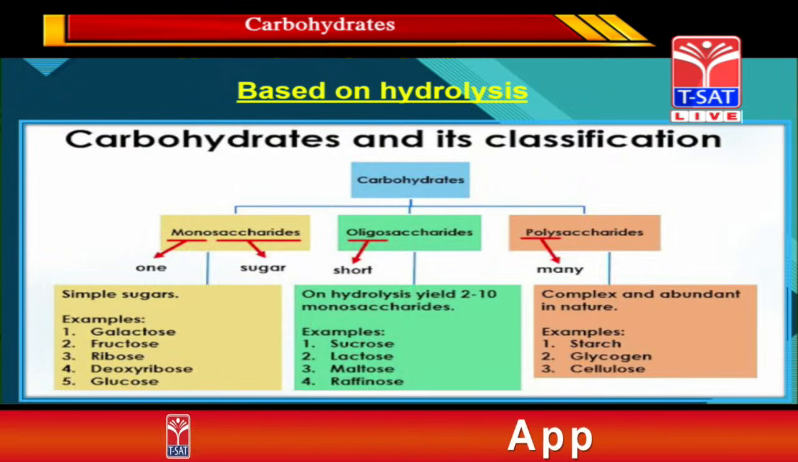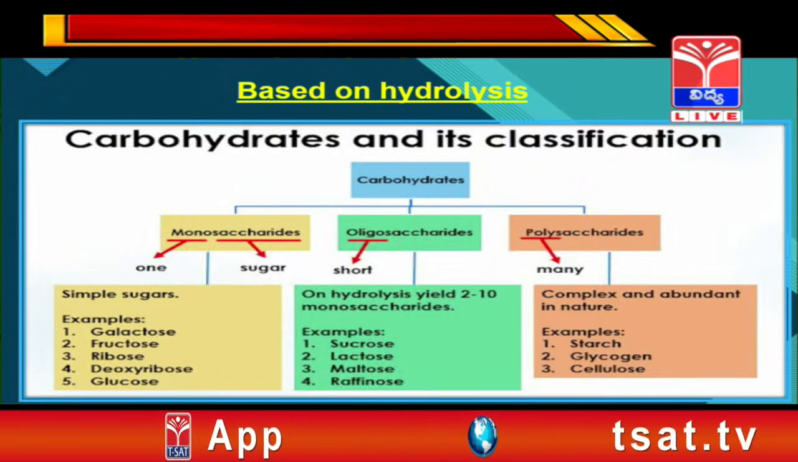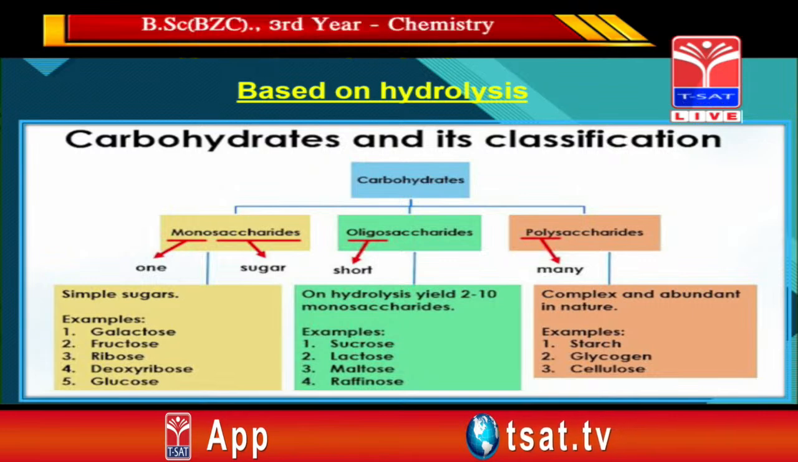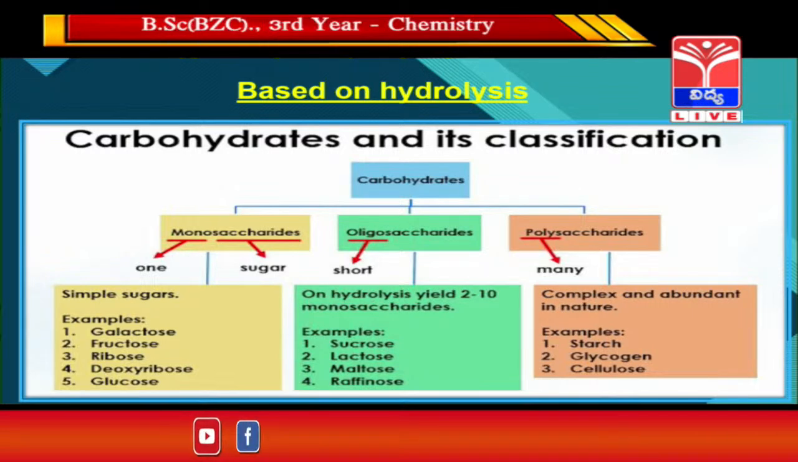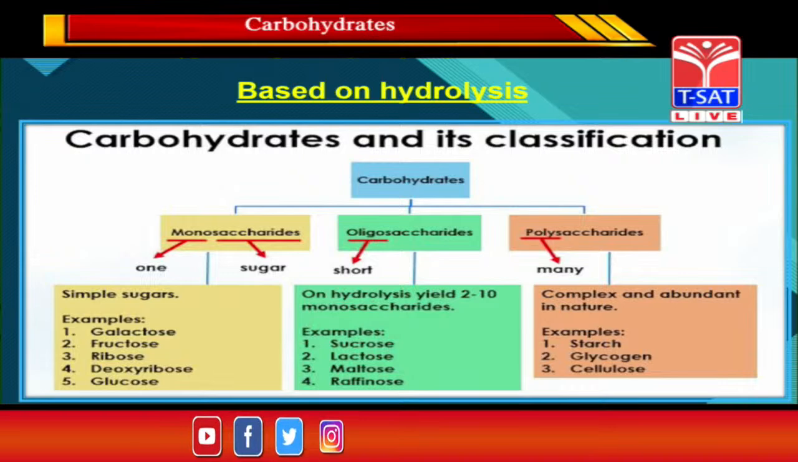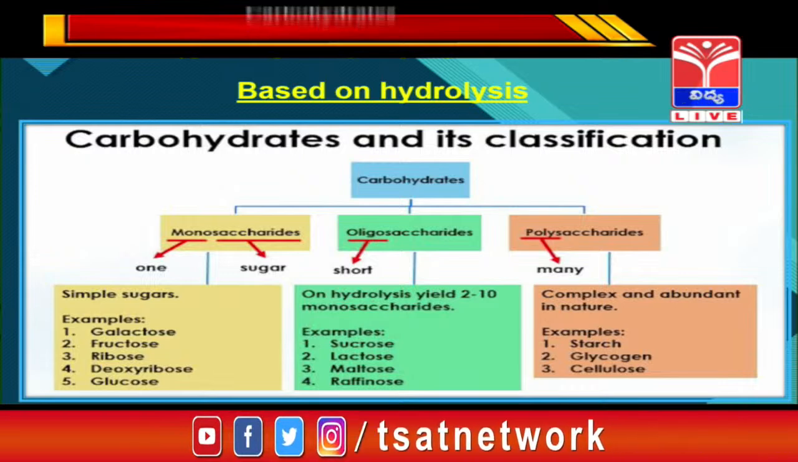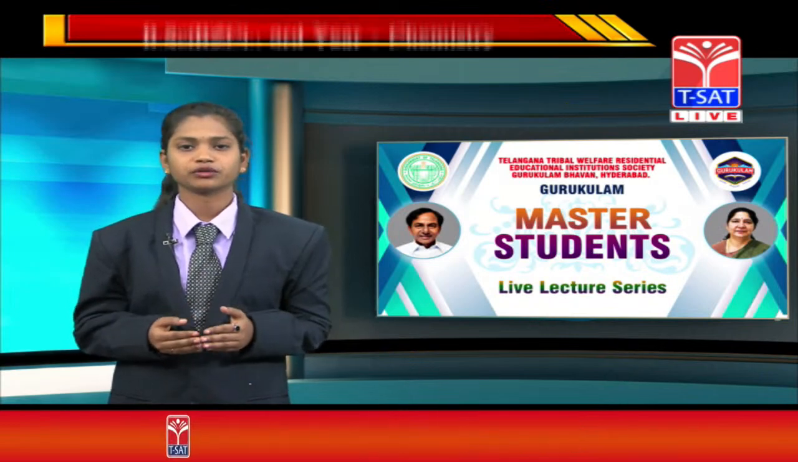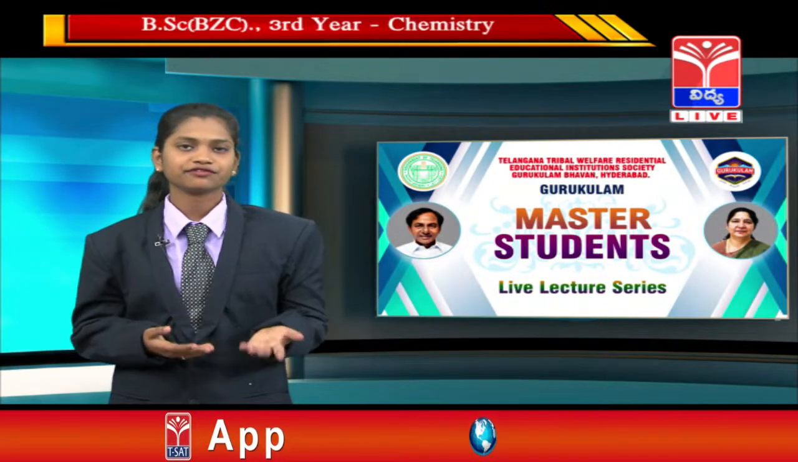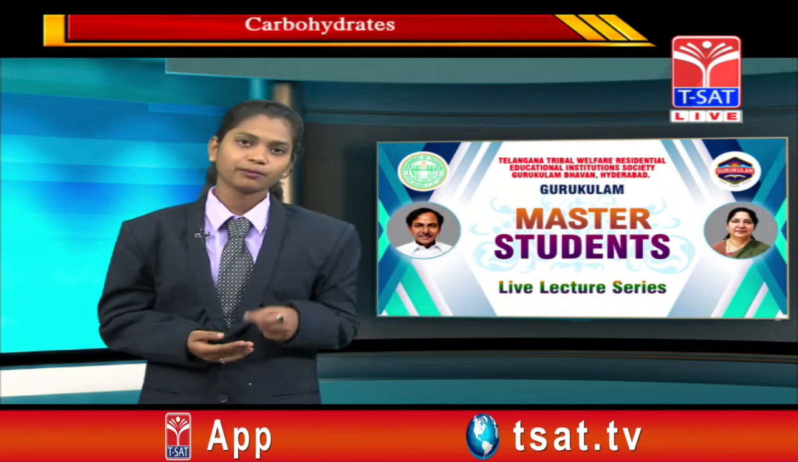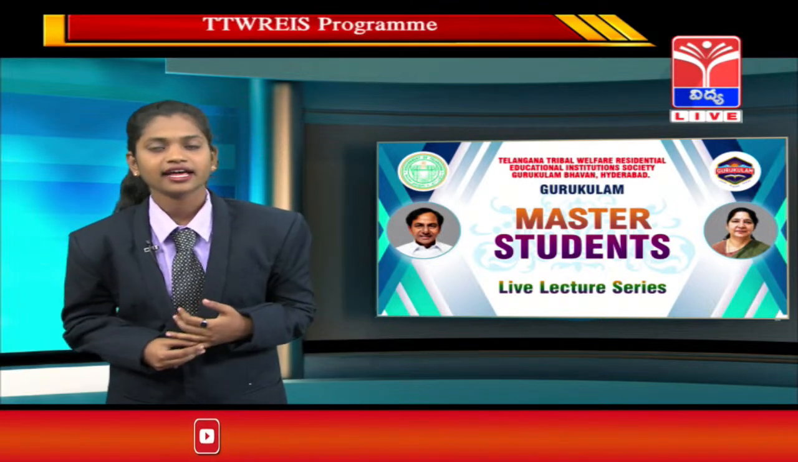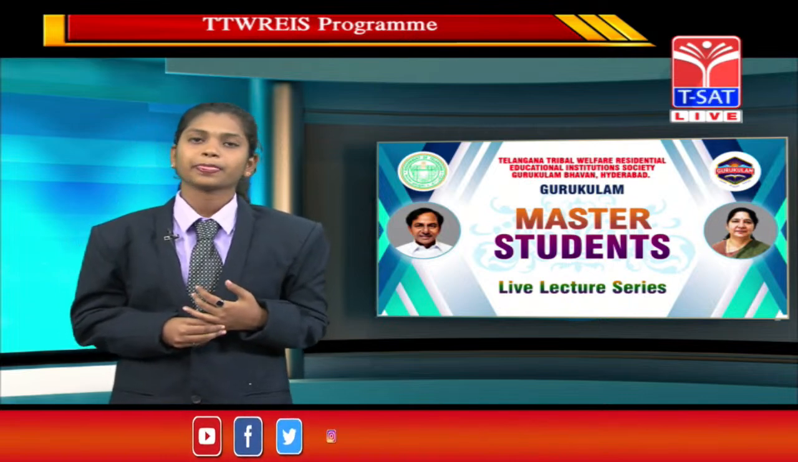Now coming to oligosaccharides. Oligo means short, or we can say a few. On hydrolysis, these yield 2 to 10 monosaccharide units. Examples of oligosaccharides are sucrose and raffinose. Oligosaccharides are further divided into many types, but we'll discuss two of them. One is disaccharide and the next one is trisaccharide.